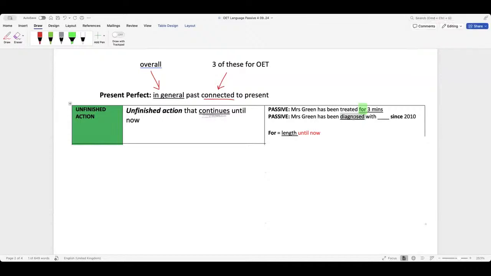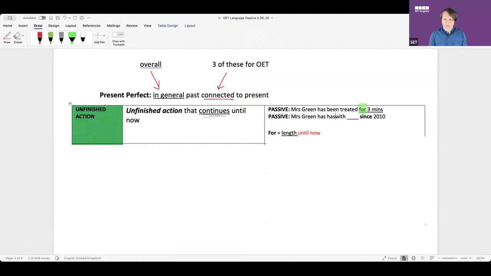Has had. We use the active voice. Change to active. Has had diabetes since 2010.